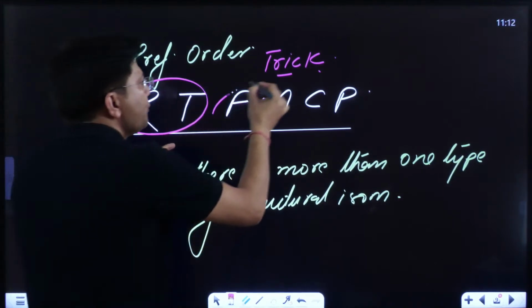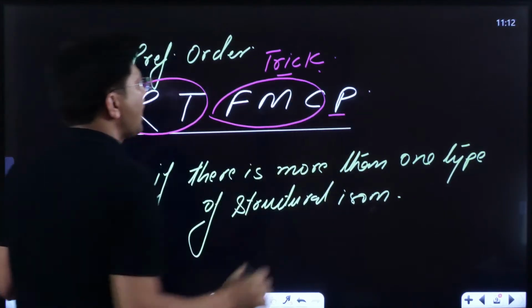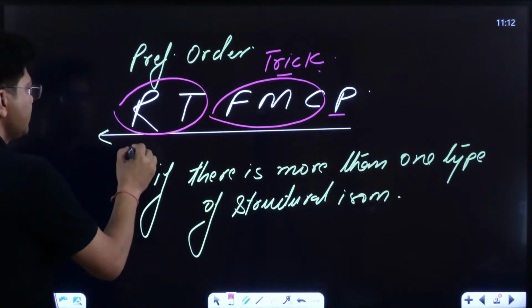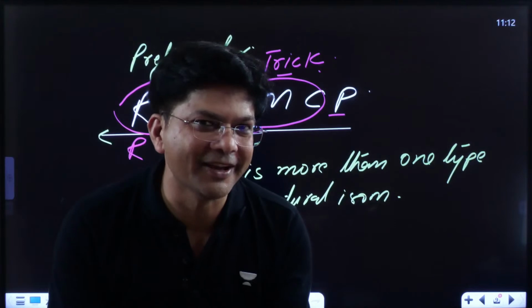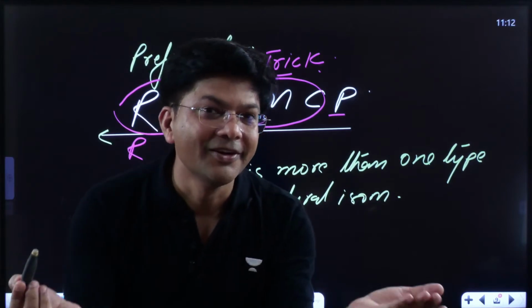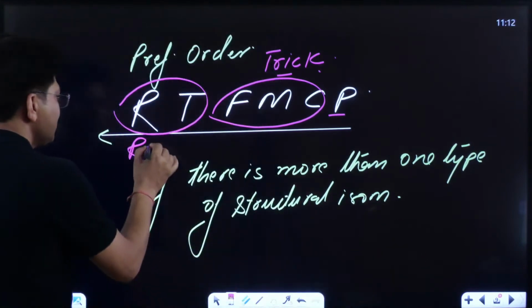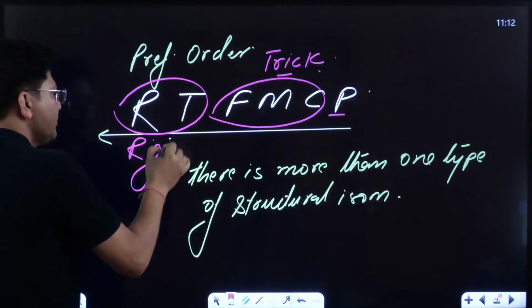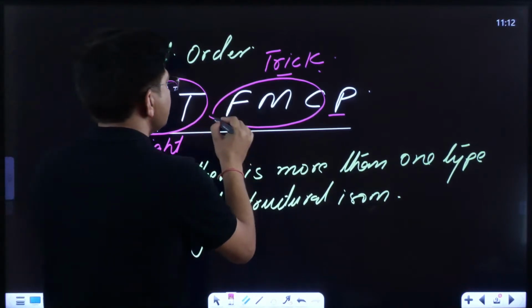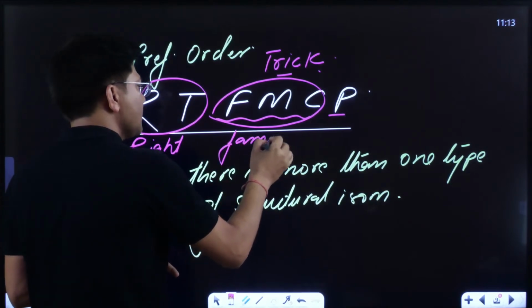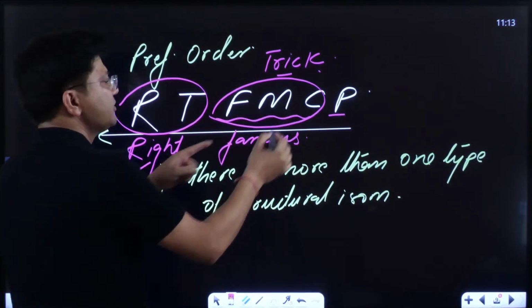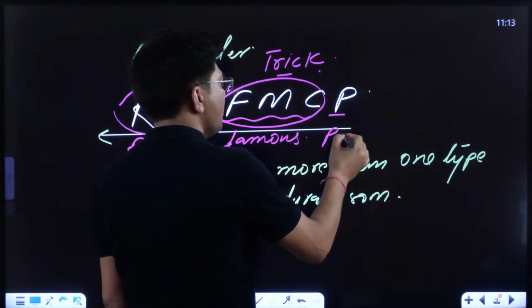Right is famous position. Right is always right. It's never wrong. Right is RT for right, famous, FM, and position isomerism.